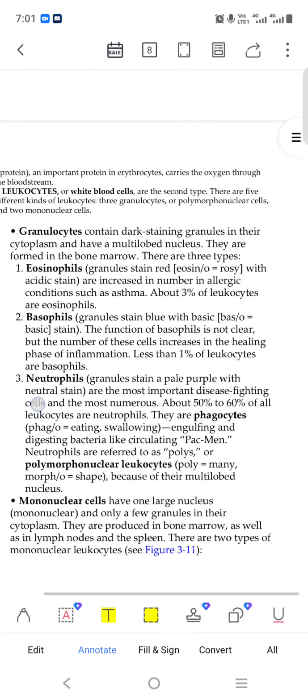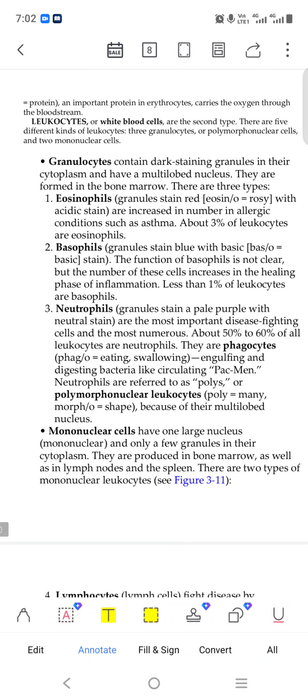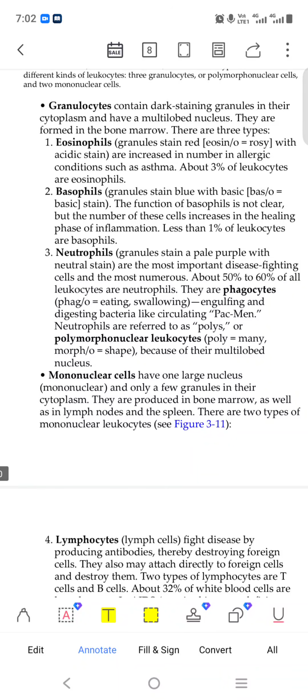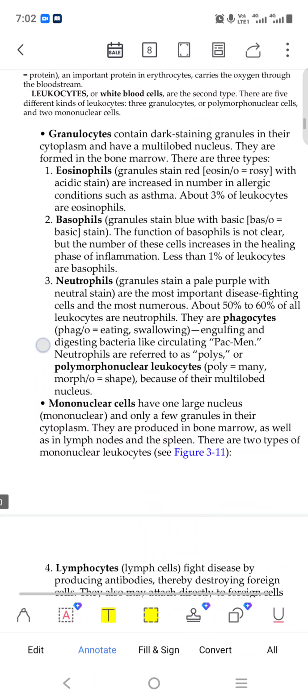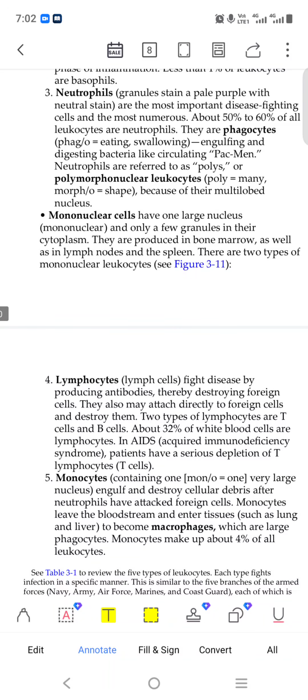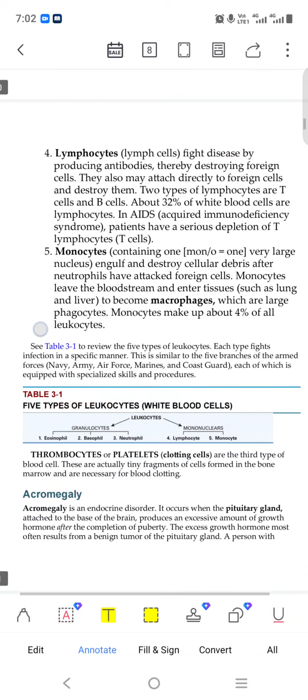Granulocytes contain dark staining granules in the cytoplasm and have a multi-lobed nucleus. So the dark colored type of granules, it is granulocyte. In the cell, there are types of cell like eosinophil, basophil, neutrophil. Just see the word. It is a type of cell. Mononuclear cell is a type with a large nucleus. In this come lymphocyte, monocyte.